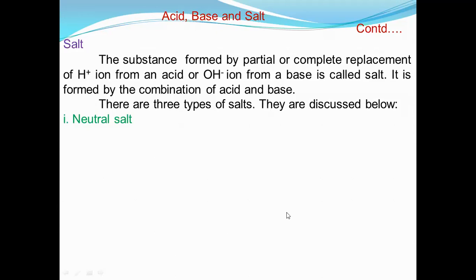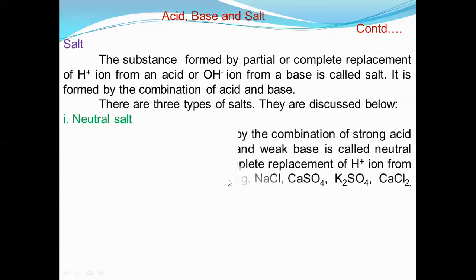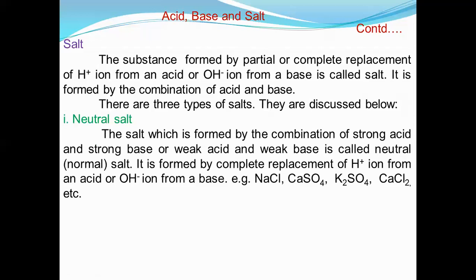Okay, so weak acid and weak base. By the combination of weak acid and weak base also, we'll get the neutral salt. Or we can say the salt formed by complete replacement of H plus ion from an acid or OH minus ion from a base. Now let's look at the examples. NaCl, CaSO4, these all are neutral salts.